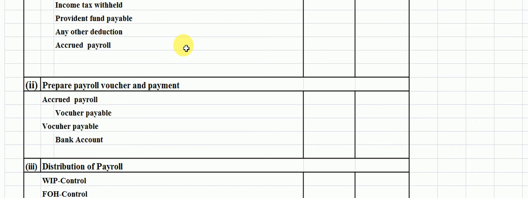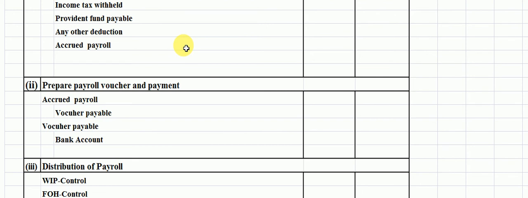Payroll means all the expenses which belong to the services: direct labor cost, indirect labor cost, administration services and selling services.